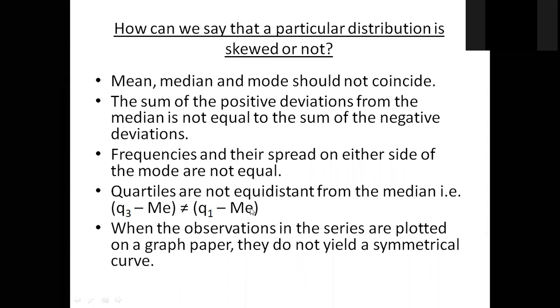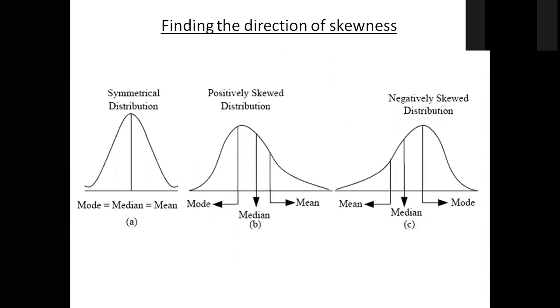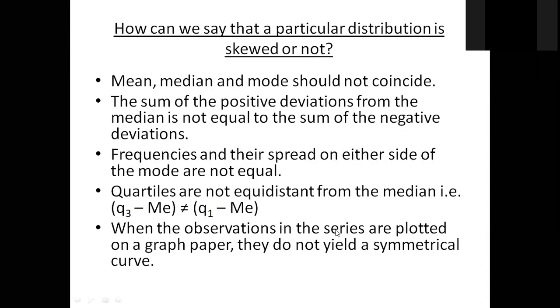এটা সেম হবে না, ঠিক আছে? Again, ছবি দেখলে তো বুঝতেই পারবো, যেরকম আমরা ছবি দেখেছি, like this. Graph তো always বলবো. Again, the observations in the series are plotted in the graph paper. They do not yield a symmetrical curve. এরকম যে কোনো একটা কেস যদি স্যাটিসফাই হয়, we can say this data pattern is skewed.